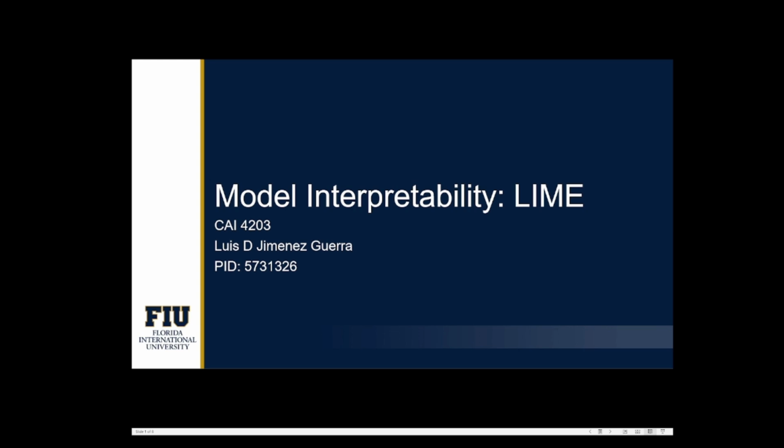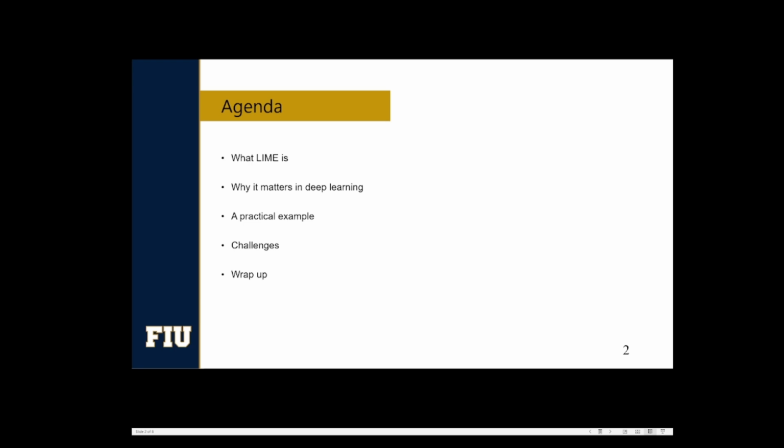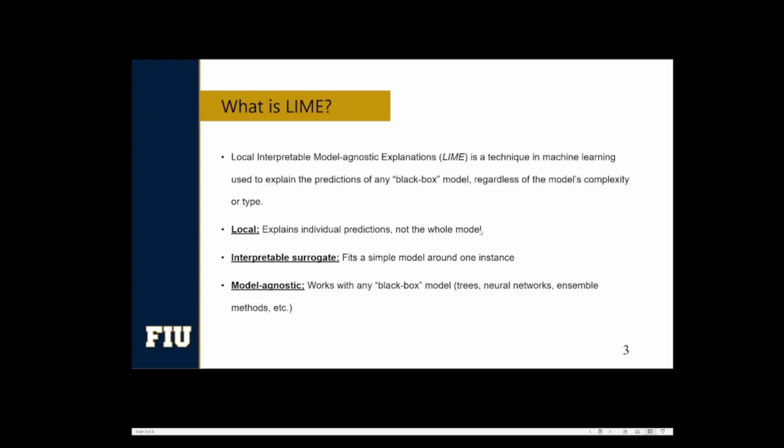In the next few minutes, we'll cover what LIME is, why interpretability is crucial in deep learning, walk through a hands-on example, discuss limitations, and finally wrap up with key takeaways. Now let's get started. First, what is LIME? LIME stands for Local Interpretable Model-Agnostic Explanations. At its core, it approximates a complex model locally.